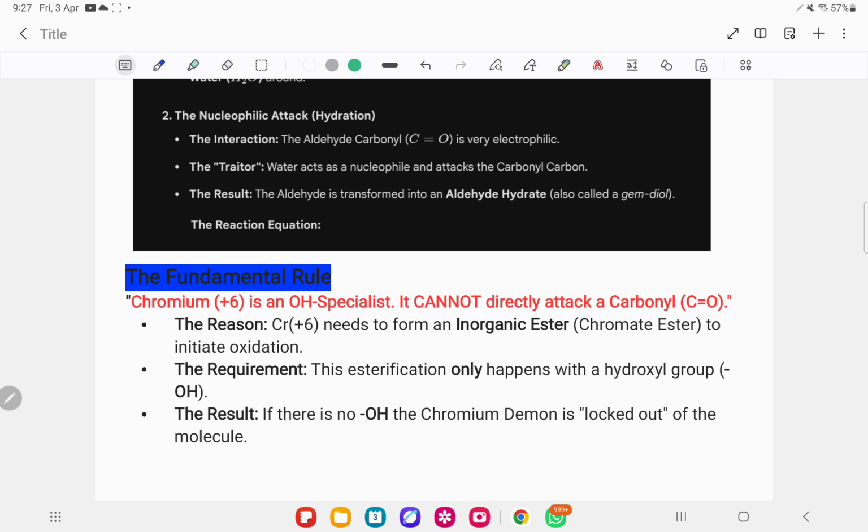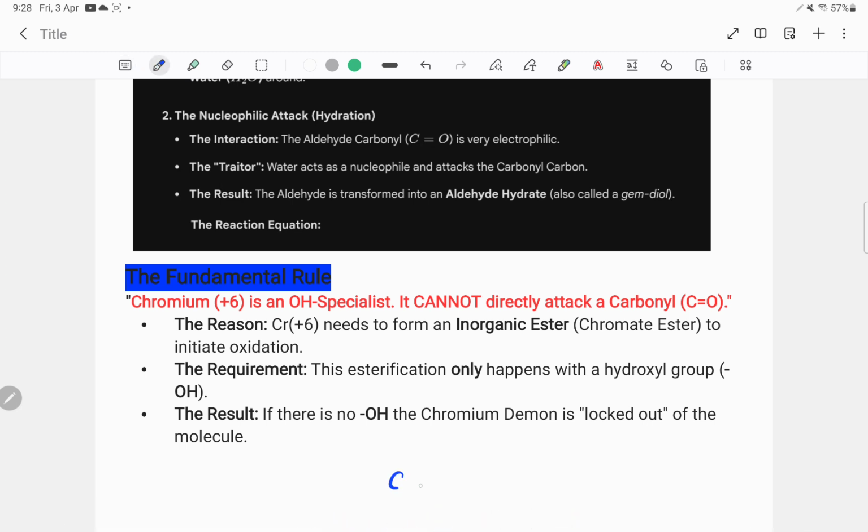Now the oxygen is in the form of C double bond O. As I told you, the reaction is initiated by this kind-hearted oxygen donating its lone pair of electrons. Actually, where did the problem start? If she had not crossed the line, there would be no Ramayana. If this kind-hearted oxygen does not give its lone pair of electrons to our chromium, there is no problem at all. Now let me write, this is very important to understand.